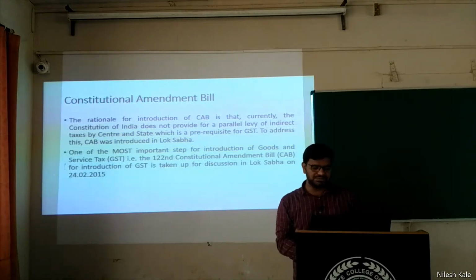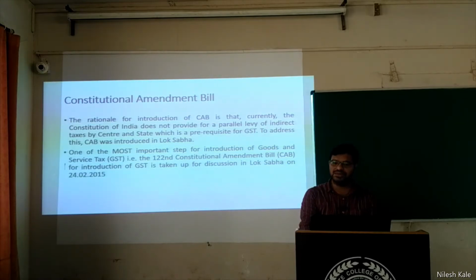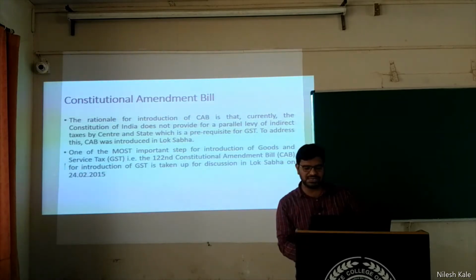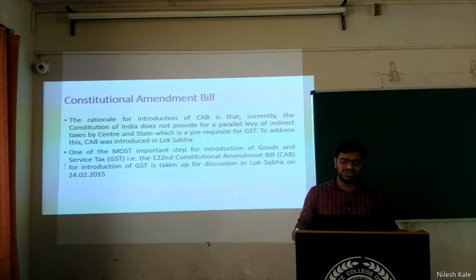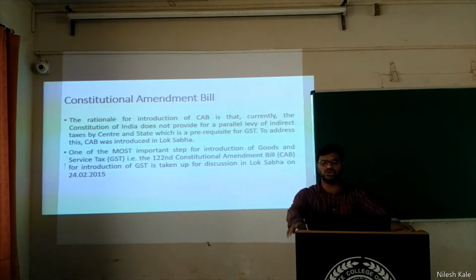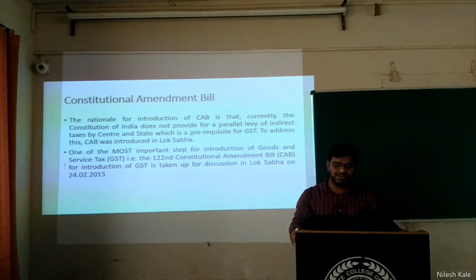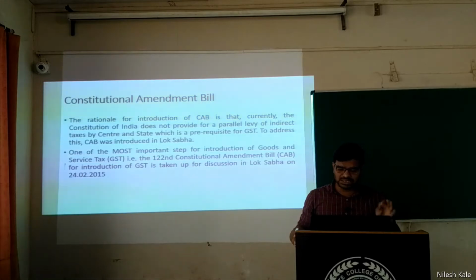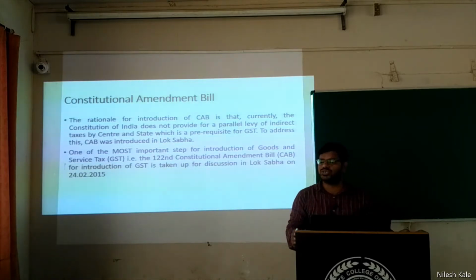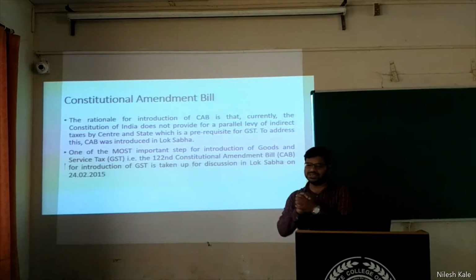Constitution Amendment Bill, CAB, as everybody says. The rationale for introduction of CAB is that currently the Constitution of India does not provide for a parallel levy of indirect taxes by the center and state, which is a prerequisite of the GST. To address this, CAB was introduced in Lok Sabha. This sentence is in present tense.